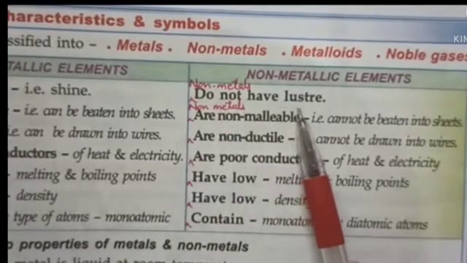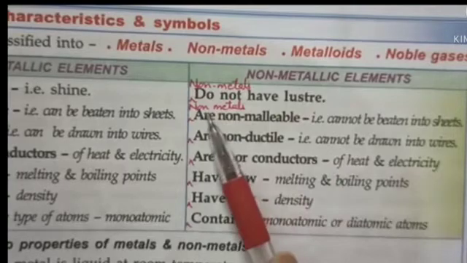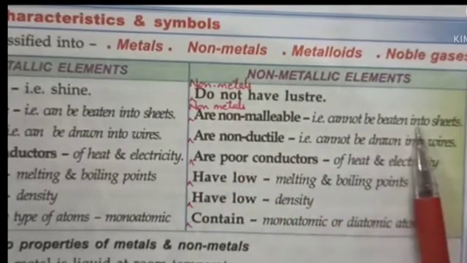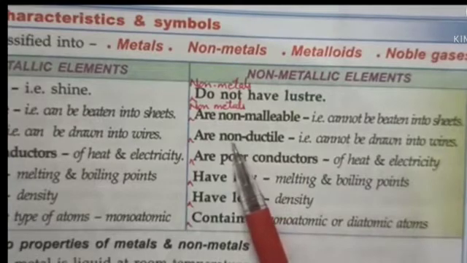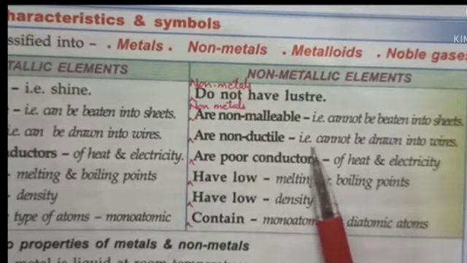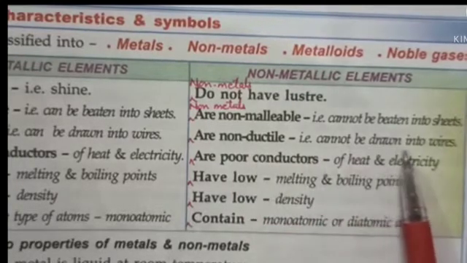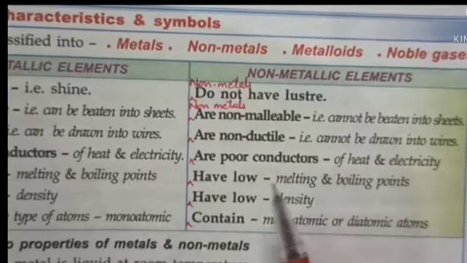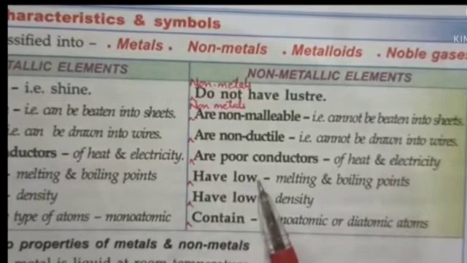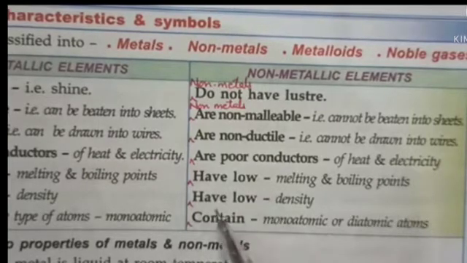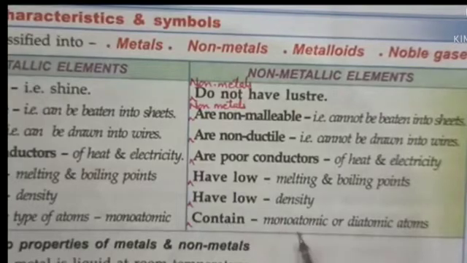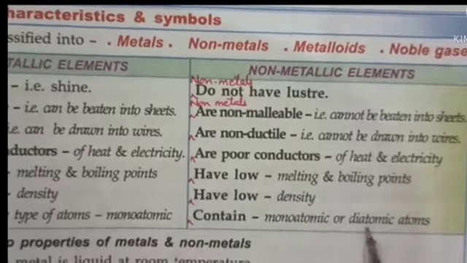While non-metals don't have any luster. Non-metals are non-malleable, that is they cannot be beaten into sheets. Non-metals are non-ductile, which means they cannot be drawn into wires. Non-metals are poor conductors of heat and electricity. Non-metals have low melting and boiling points, and low density, and they are monoatomic or diatomic.